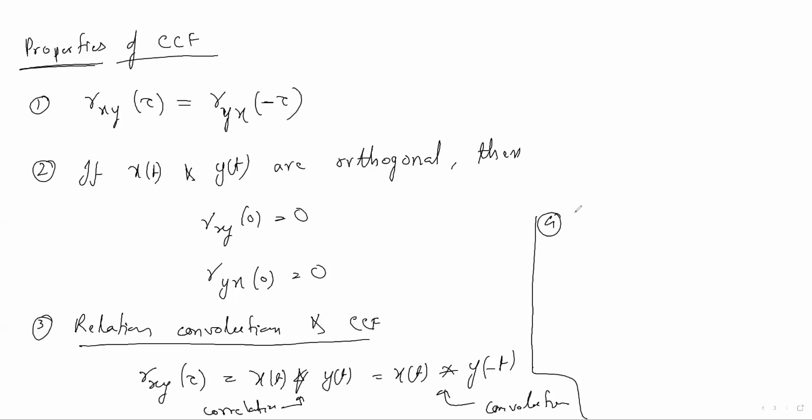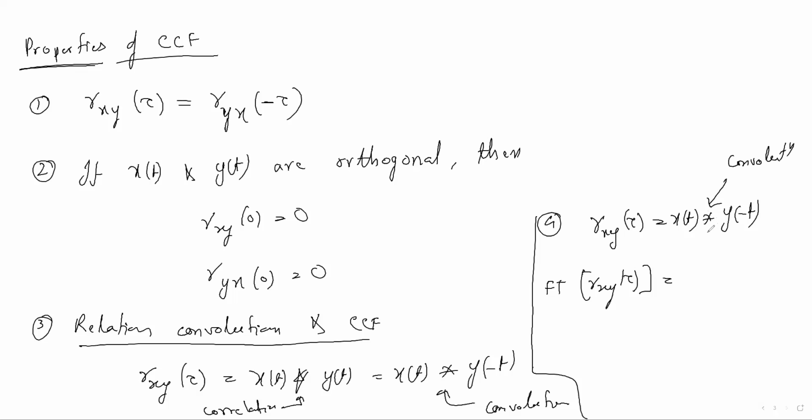The fourth property: if Rxy(tau) equals x(t) convolved with y(minus t), then the Fourier transform of Rxy(tau) is obtained as follows.